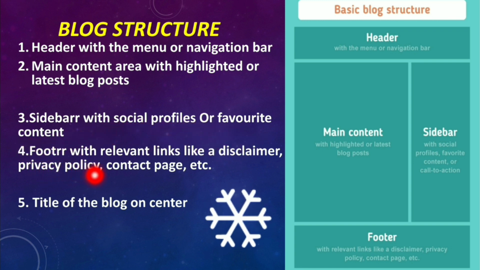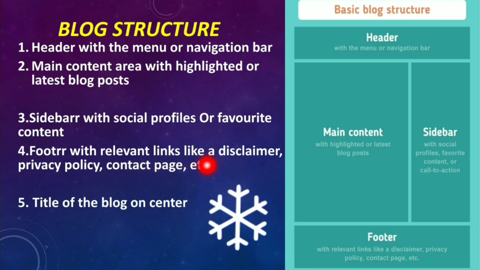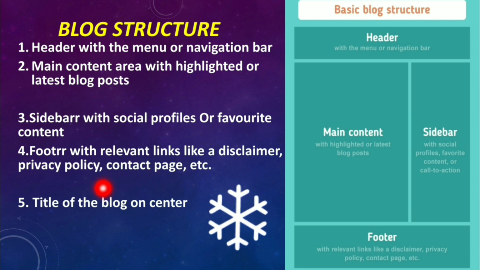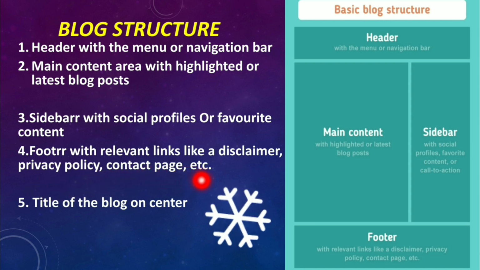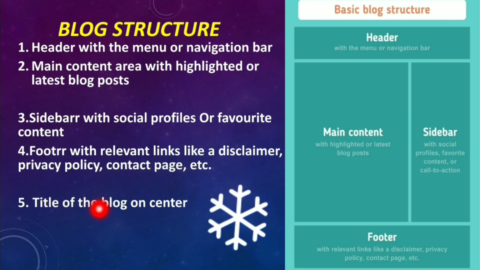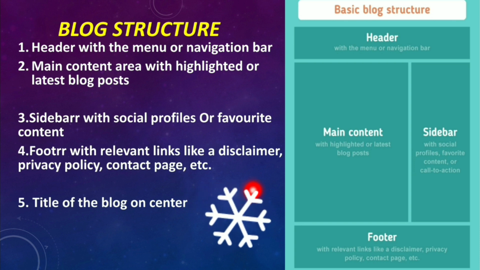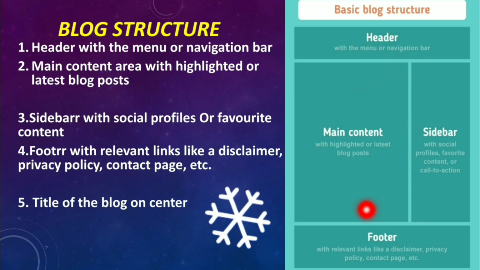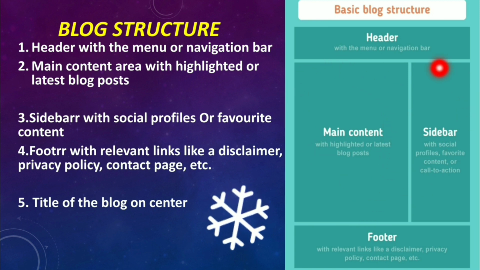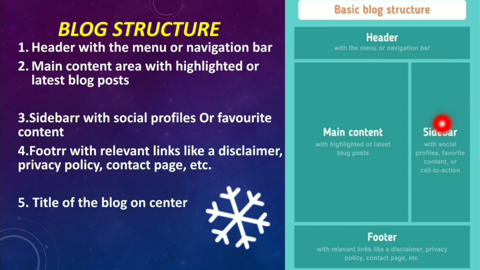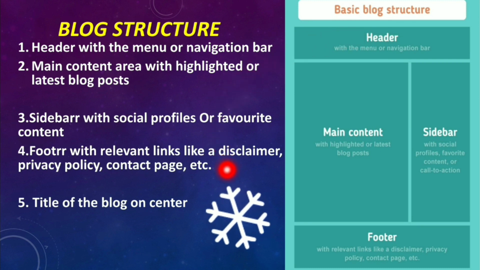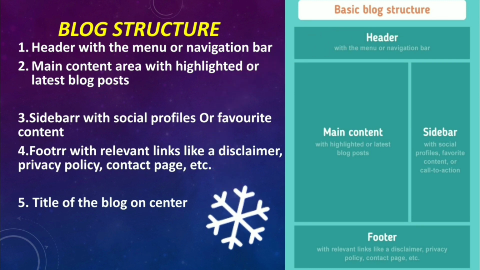Then the fourth one is footer, with relevant links like a disclaimer, privacy policy, contact page, etc. And the title of the blog comes in the center. So this is the header, and the last one is the footer. This is the main content area, and these sidebars will be on the left side. We will see this in the format of blog writing.